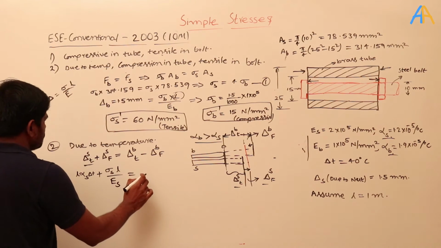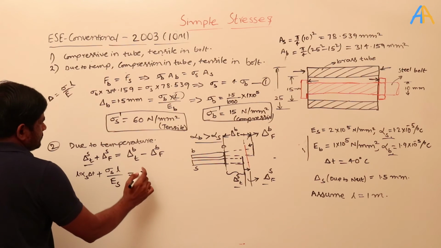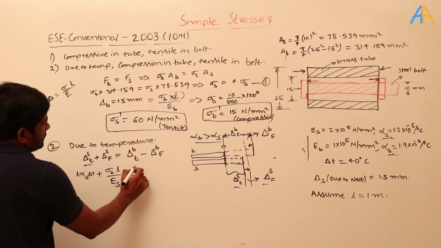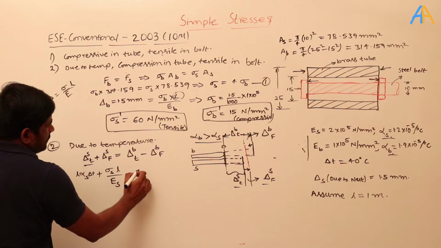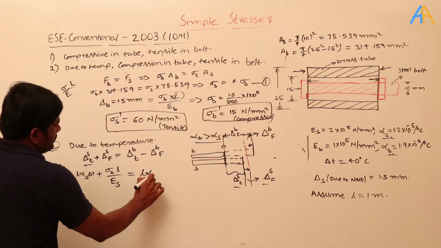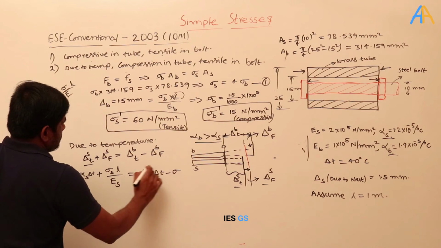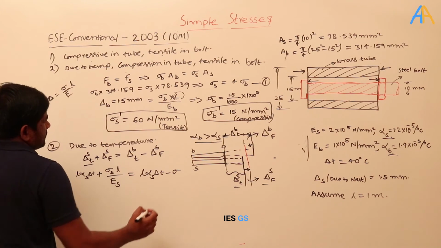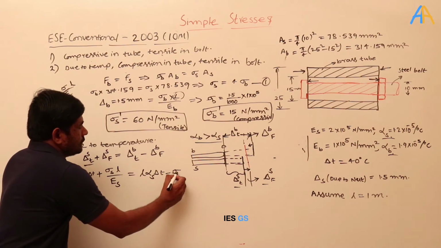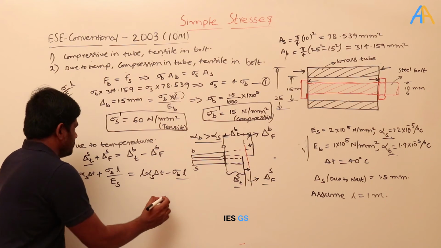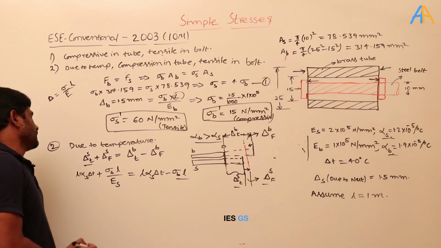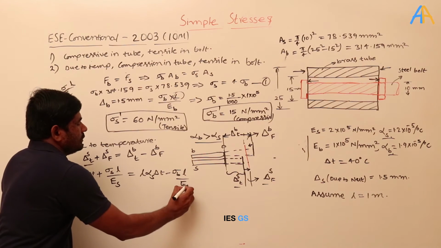Equal to, and again here, this is L alpha S delta T minus sigma B L divided by E B.